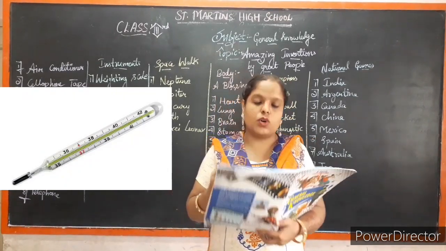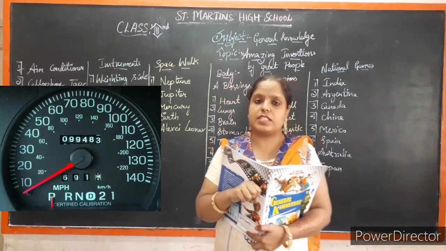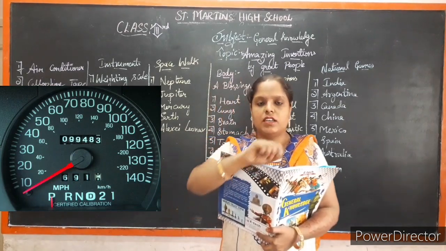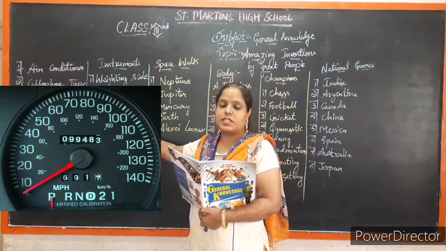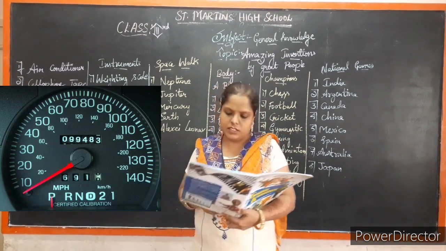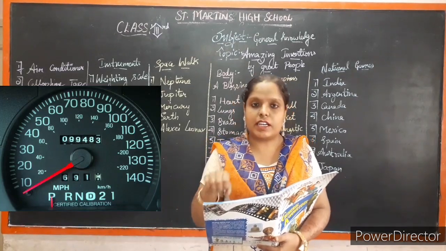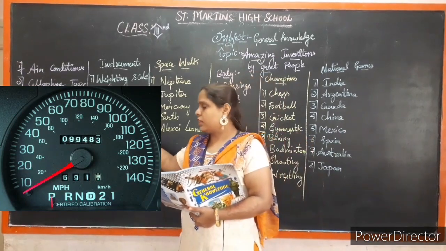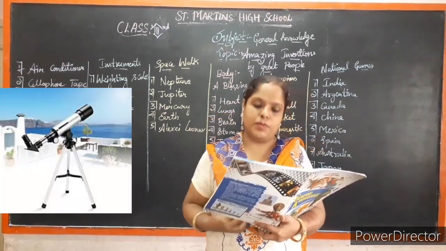And next one, odometer. In every vehicle there will be a speed meter, you can see from 0 to 140 or 0 to 60 or 180. There will be some approximate speed. What is it measuring? The odometer measures the speed of the vehicle, how fast you travel or ride, that is shown on the dial. That is the odometer.